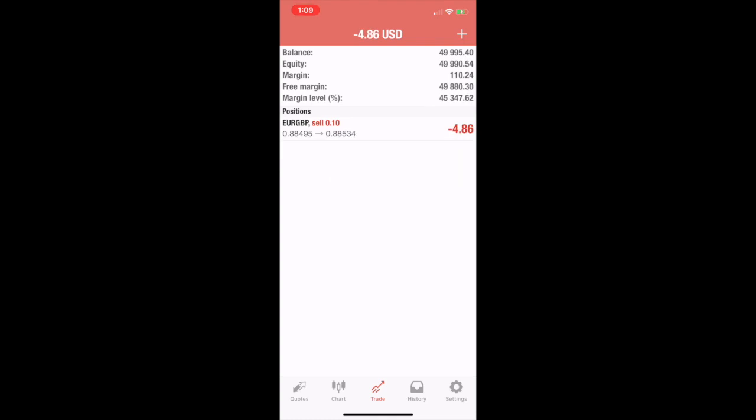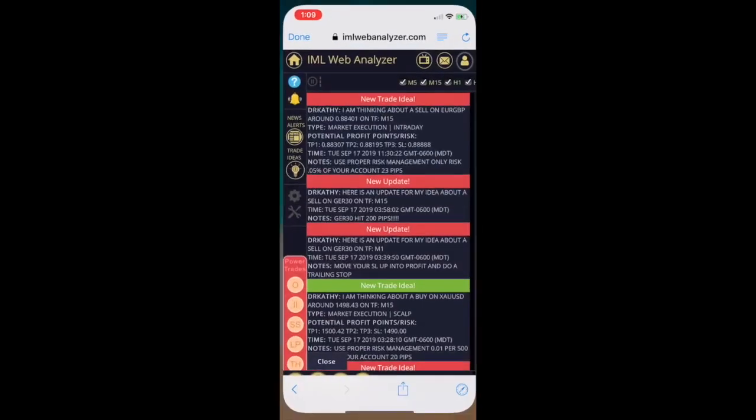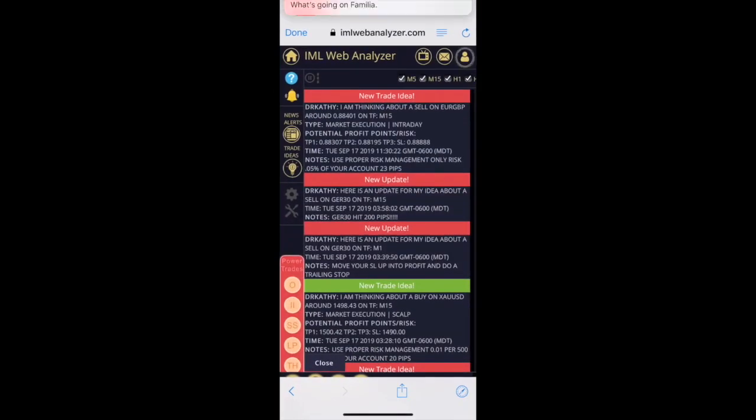We're typically going for a certain number of pips. In fact, as we look here, she'll even say in the notes, use proper risk management, using 5% of your account and stuff like that, going for 23 pips. At a time, we're typically looking on most trades at going for 10 to 20 pips, depending on the strategy. But guys, this is very simple.